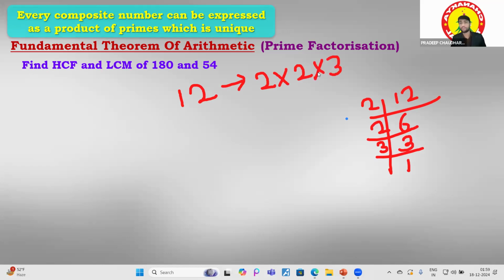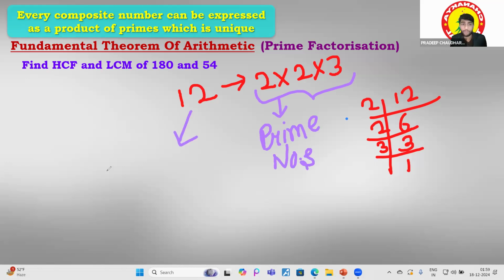So basically, what are all these numbers? These are the prime numbers. And this is the composite number. So what was the theorem saying? Every composite number, yes, this was the composite number, can be expressed as a product of primes, which is unique.